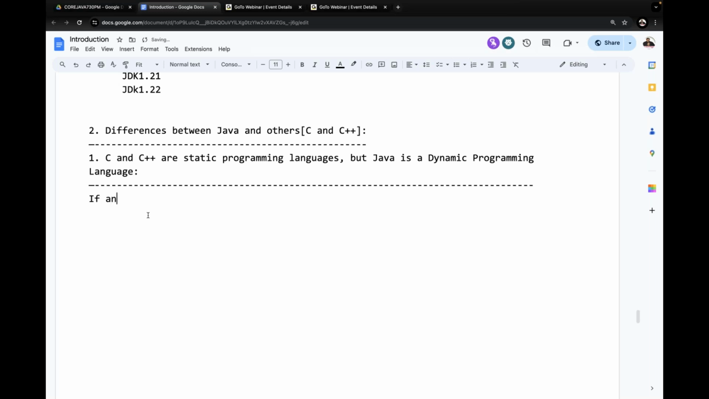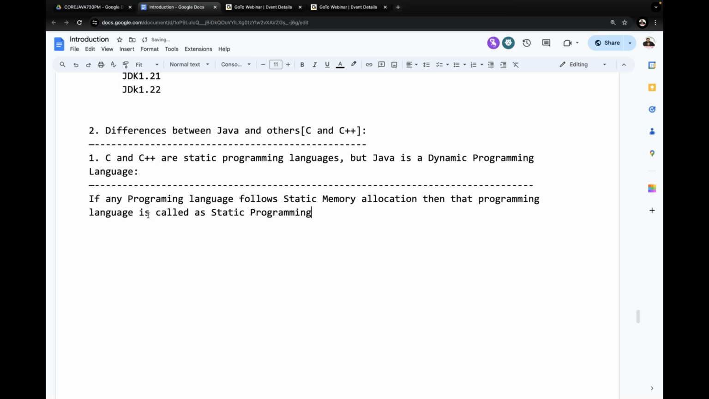The point is, if any programming language follows static memory allocation, then that programming language is called a static programming language. Now I'm giving clarity. Examples are C and C++. Why? Because in C and C++, memory will be allocated for the data at compilation time only. Note that I'm giving clarity to you. Now try to understand that note here. What is that point here? Observe carefully.